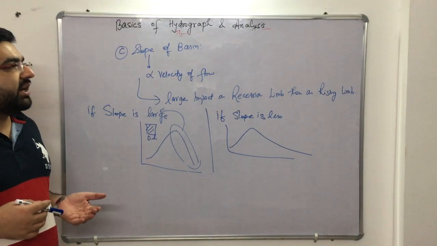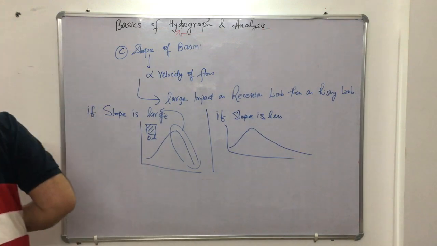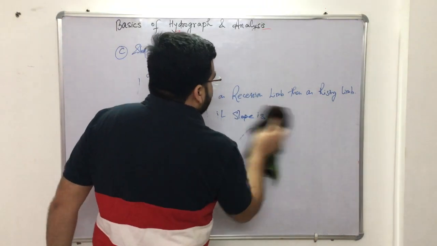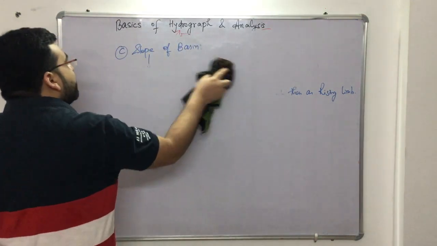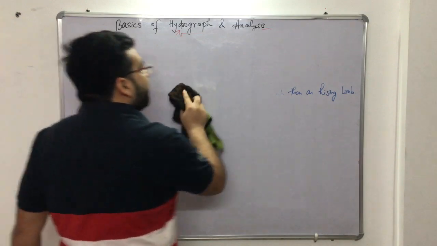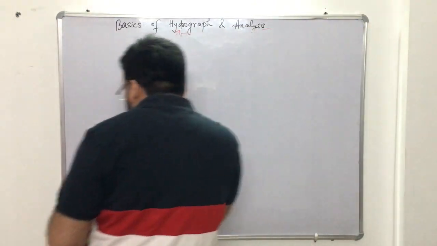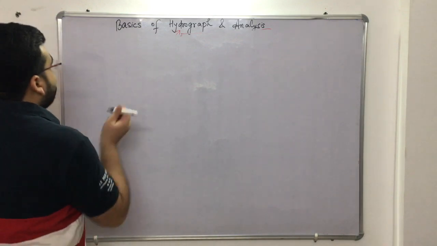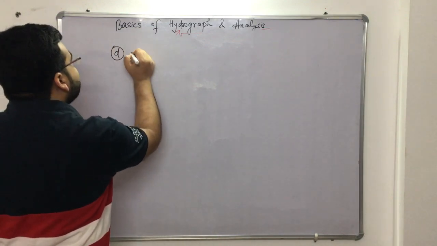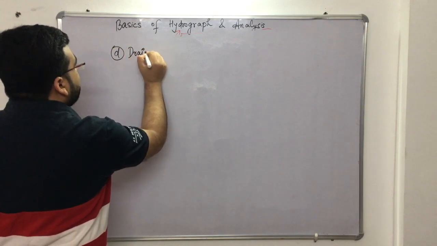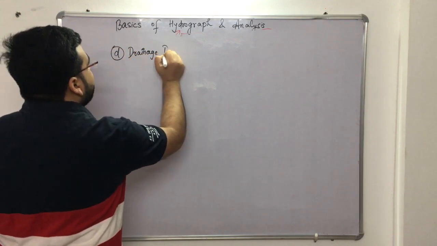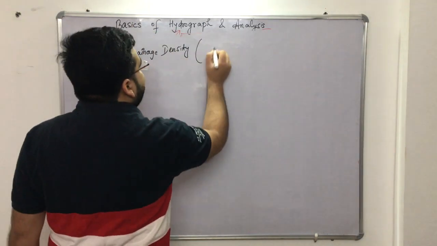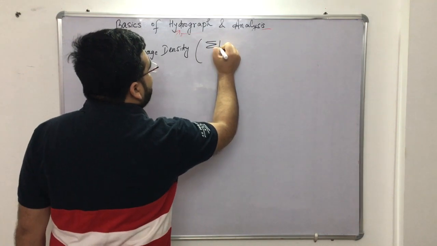Now the fourth factor is the drainage density, right? So let me tell you about the drainage density. What is drainage density? Drainage density is the total length of the streams divided by the area of that particular catchment. The fourth factor on which it depends is drainage density. Drainage density is the summation of the total length of the streams.